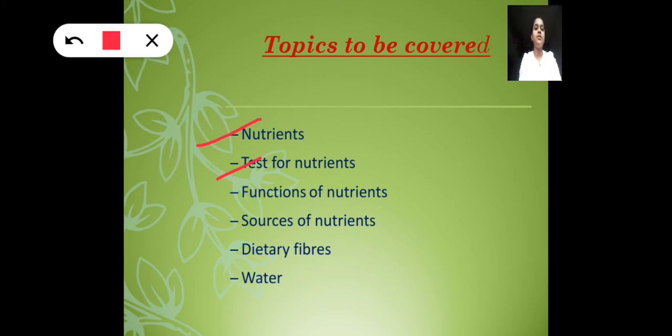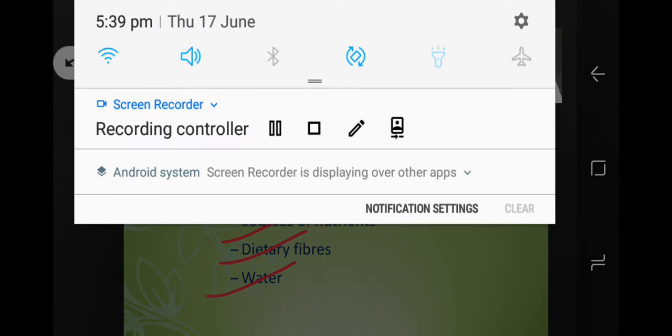Next, test for nutrients, functions of nutrients, sources of nutrients, dietary fiber and water. All these things we are going to consider in this.